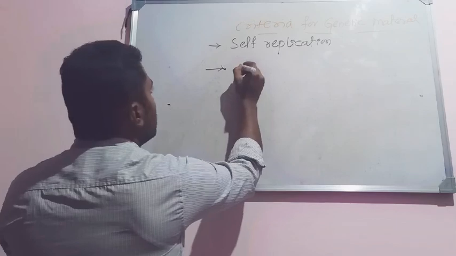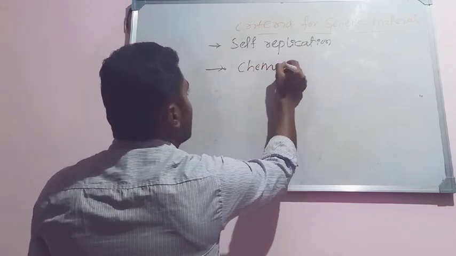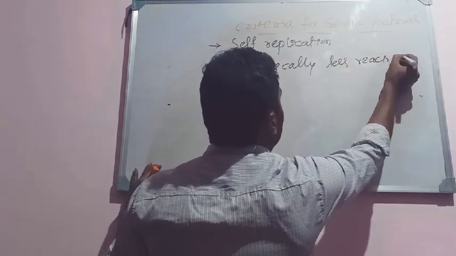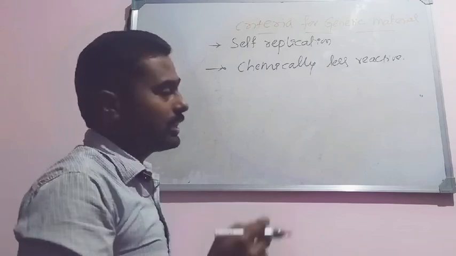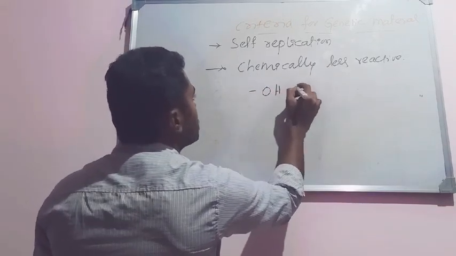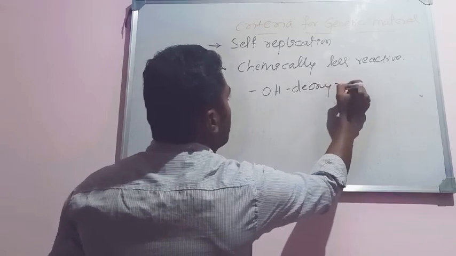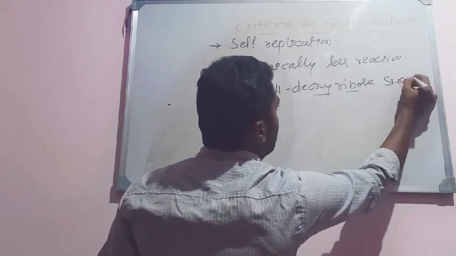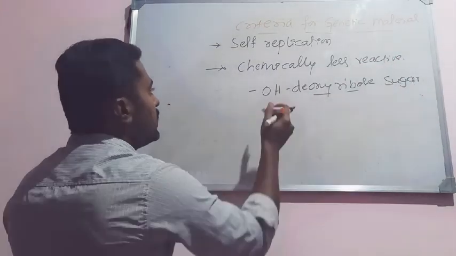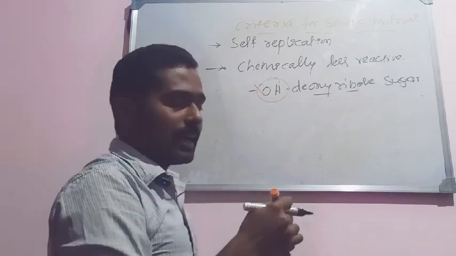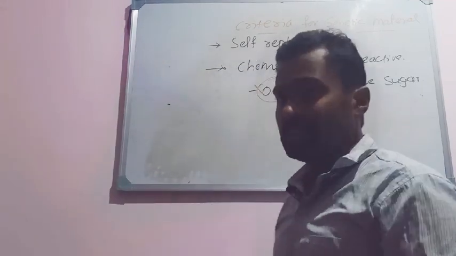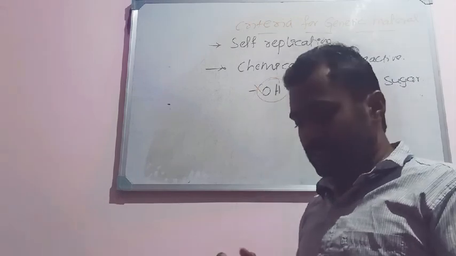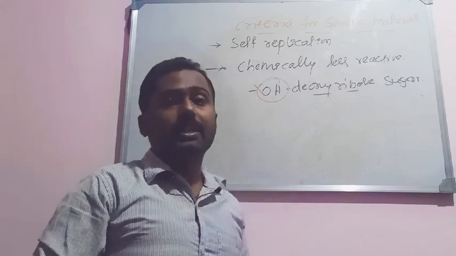Another thing: DNA is chemically less reactive. Why is this chemical less reactivity observed in DNA? That is mainly because of the absence of OH at the second carbon atom of the deoxyribose sugar. That's why the sugar is named deoxy, where the OH has been removed. The removal of OH from the second carbon atom of deoxyribose sugar makes DNA chemically less reactive.